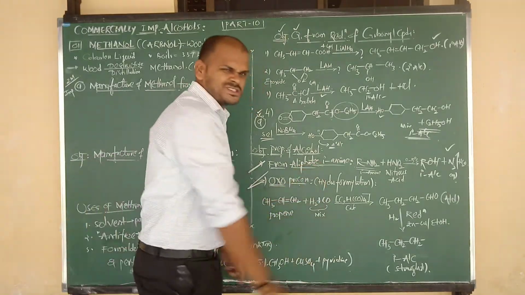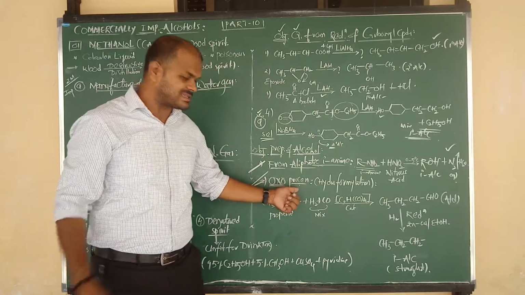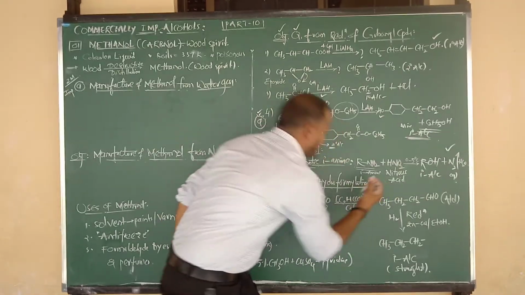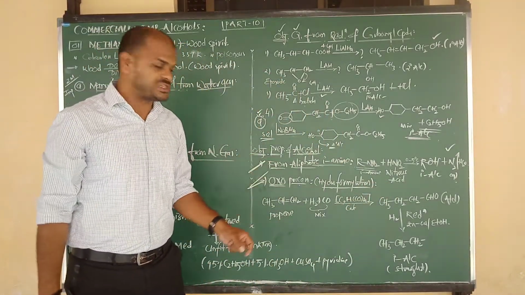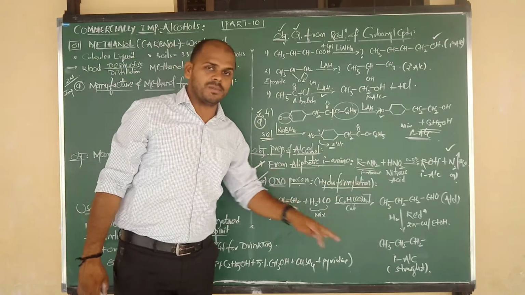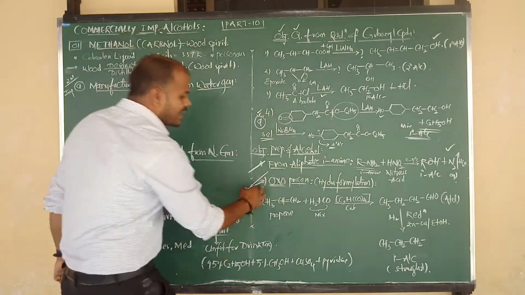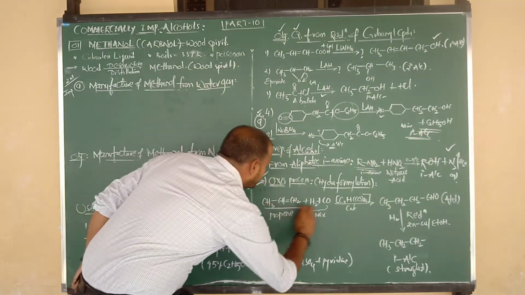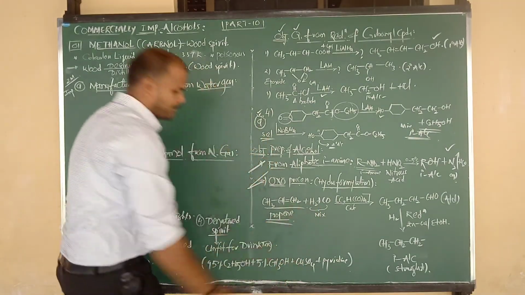Right. Next, from an objective point of view, one more important reaction is there. That is nothing but the oxo process. What is the oxo process? One more name is the hydroformylation reaction. Why are we saying hydroformylation? I will tell you. Right. This oxo process is applied for alkenes. So an unsymmetrical alkene, for example